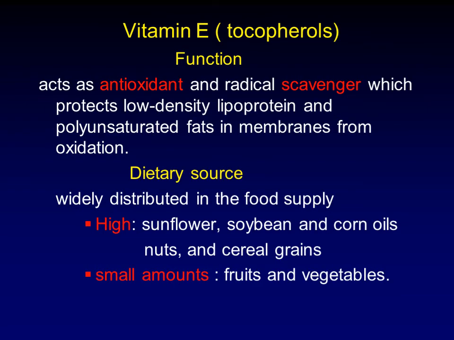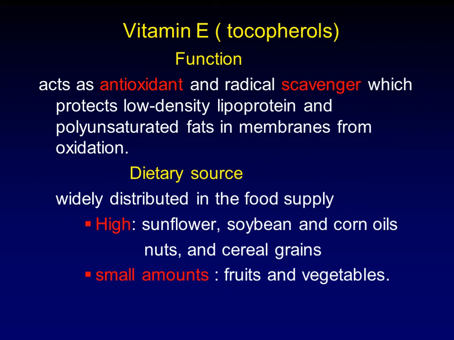Vitamin E, what is called tocopherols, acts as an antioxidant and radical scavenger, which protects low density lipoprotein and saturated fat in the membrane from oxidation. And as we know, because of metabolism, there is excess oxidant coming from the cell. So vitamin E acts as an antioxidant to protect the cell from death.